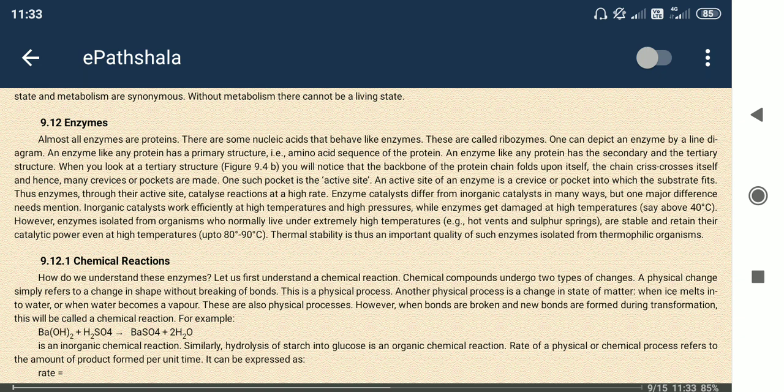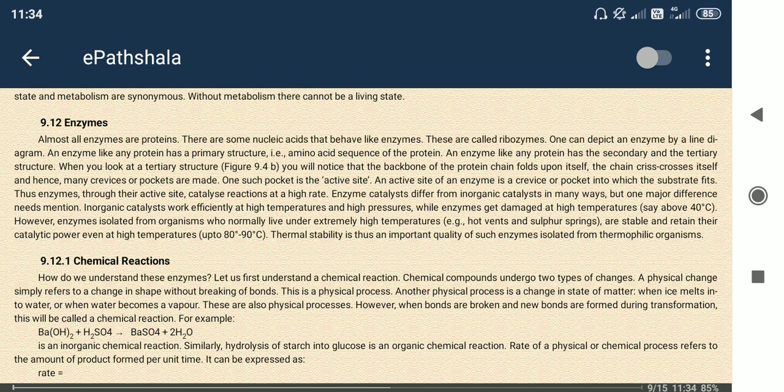Enzyme has an active site, that site which interacts with the substrate molecule. In digestion, whatever we eat is interacted with by the enzyme and gets disintegrated or broken down. So these are the enzymes. And the active site I have discussed already.